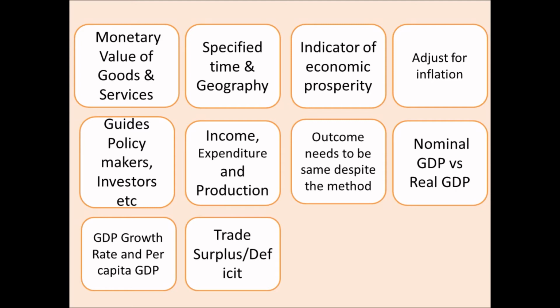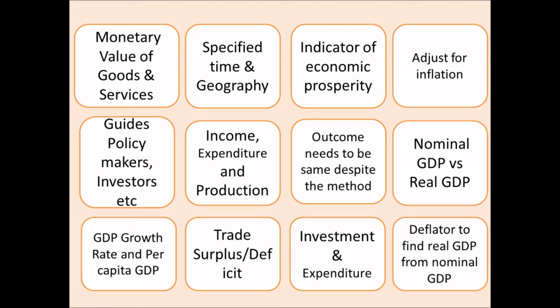For GDP calculation, the trade surplus or deficit is also factored in. A trade surplus arises when exports are more than imports. When imports are more than exports, the country has a deficit. A trade surplus adds positively to GDP, whereas a trade deficit is a negative dampener for the GDP. In GDP, the investment in a country and the expenditure incurred by the country, whether private or government expenditure, are also factored in.